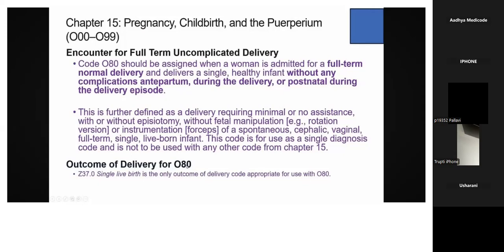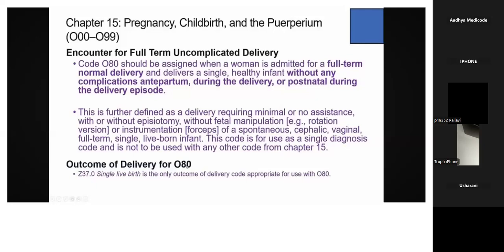So this code is for use as a single diagnosis code and it should not be used with any other code from chapter 15. Already the baby got delivered, right? So we are not going to assign any chapter 15 code. Chapter 15 is only for the pregnancy period, not for after delivery. So you can check it out, guys.